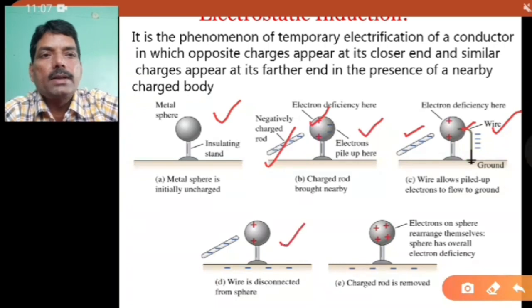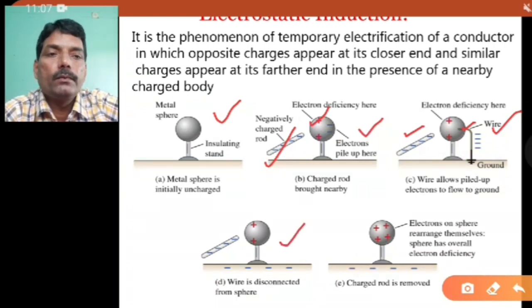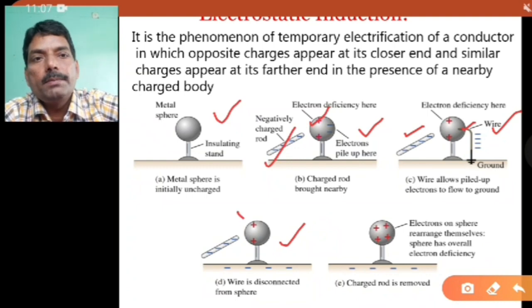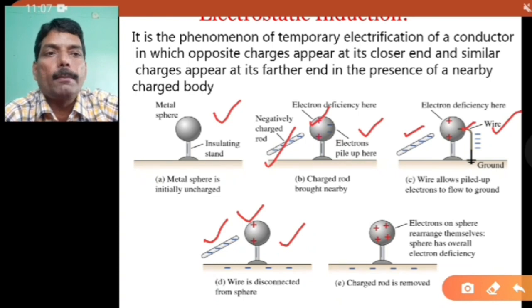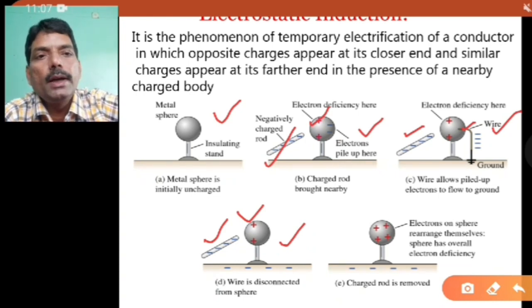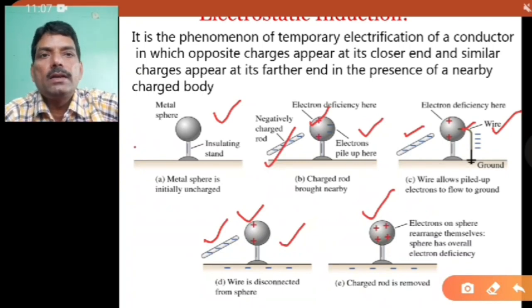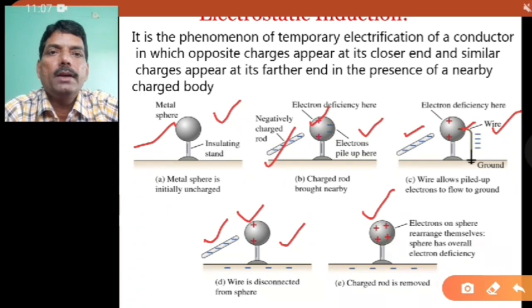Now in this figure, after transferring the electrons to the ground, only the positive charge will remain on the sphere, and it will be on this particular side only because of the presence of the negatively charged rod. Once you take away the negatively charged rod, the positive charge on the sphere will spread uniformly over it. So initially this metallic sphere did not have any charge.